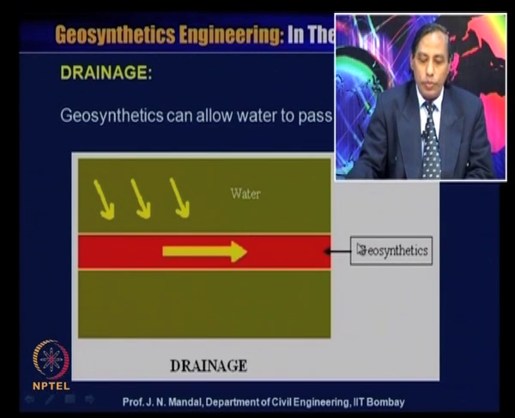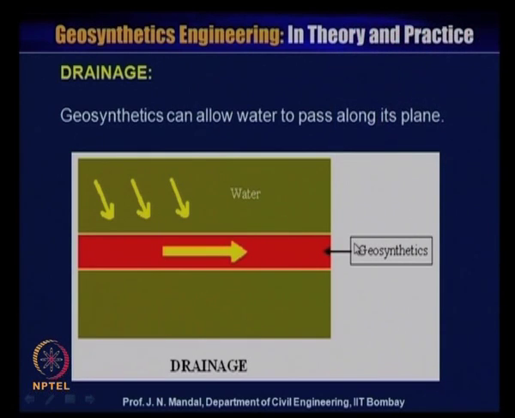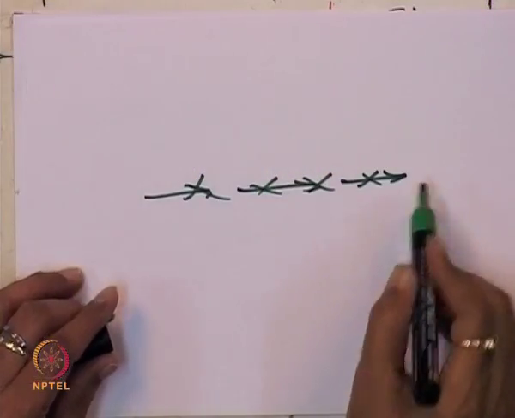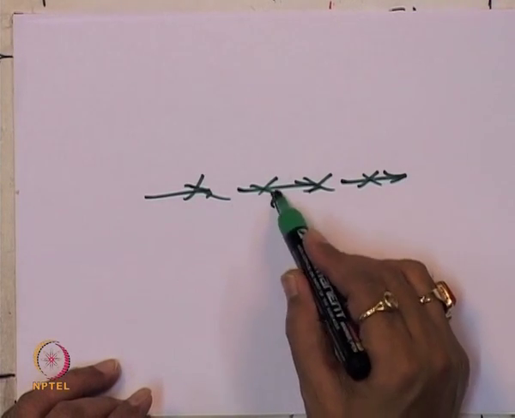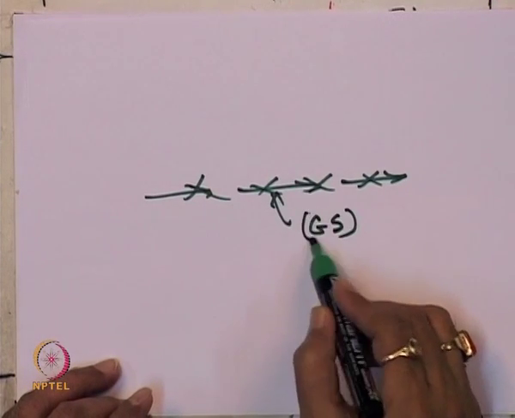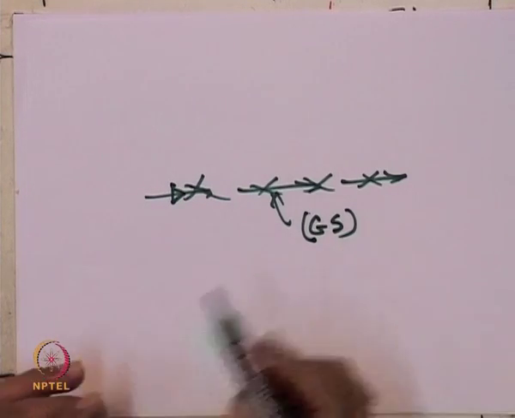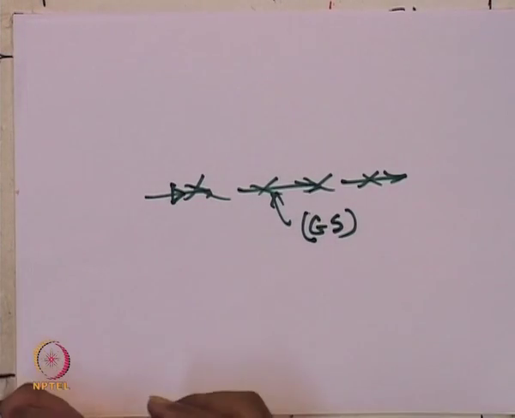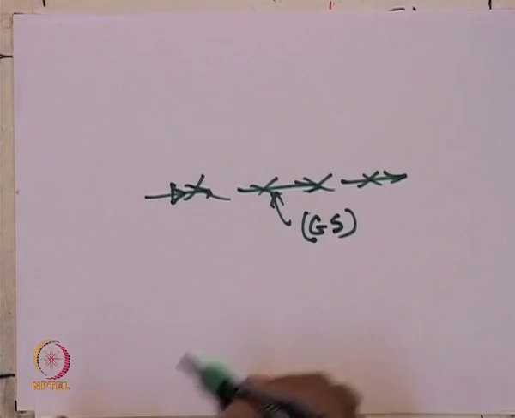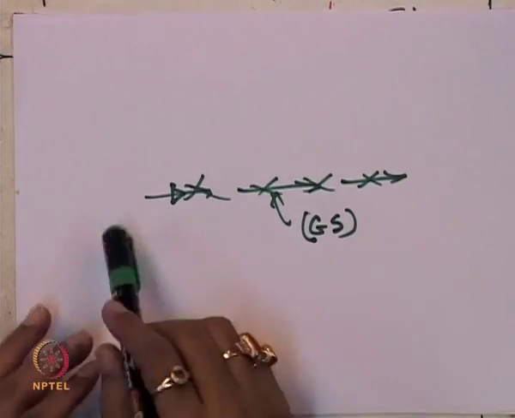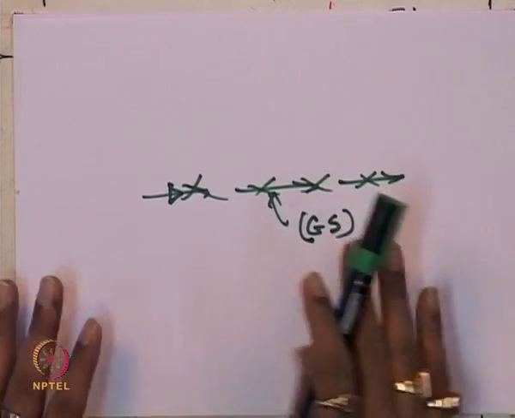The geosynthetic is placed in such a way as to transmit the liquid, which should pass along the plane of the geosynthetic material, designated as GS. So, there should be adequate liquid flow within the plane of the geotextile material. This is also called transmissivity.